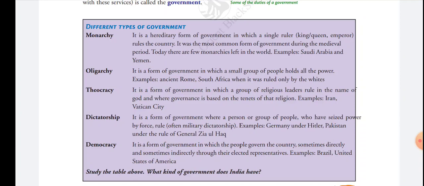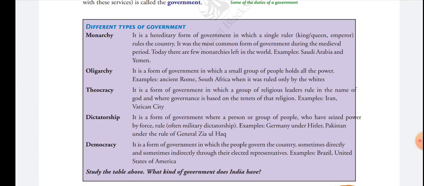There is no participation of the people. So oligarchy means a country ruled by a small group of people. Simple meaning. For example, Saudi Arabia, it was ruled only by the white people.